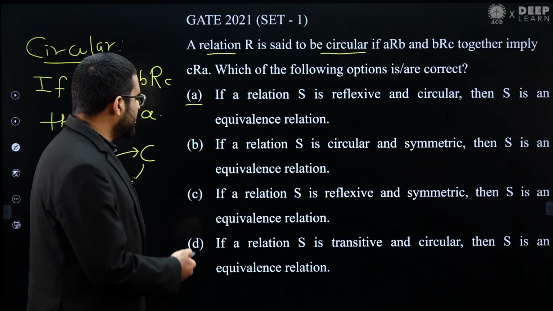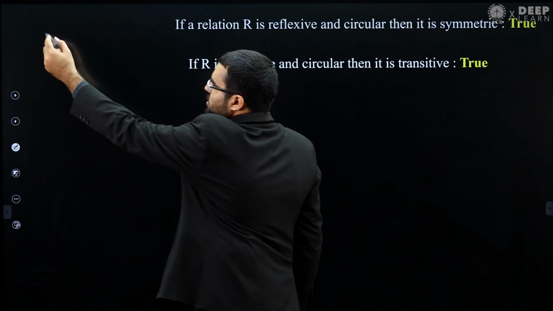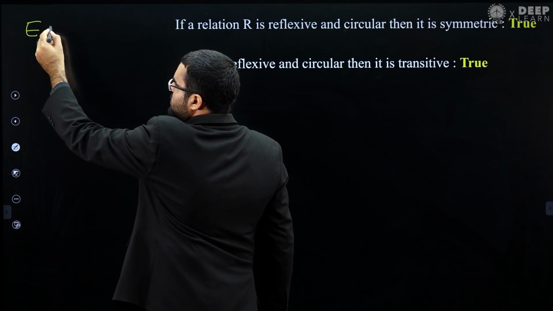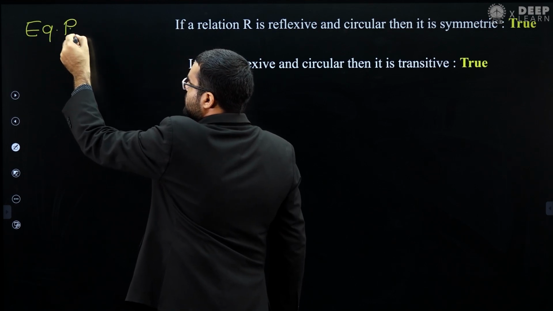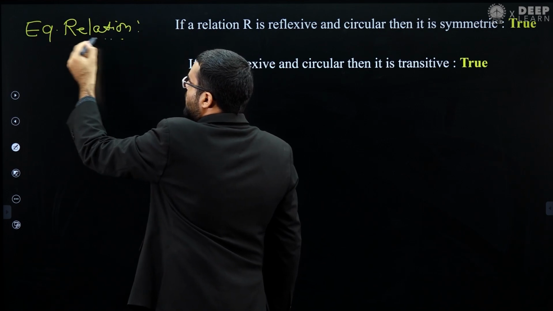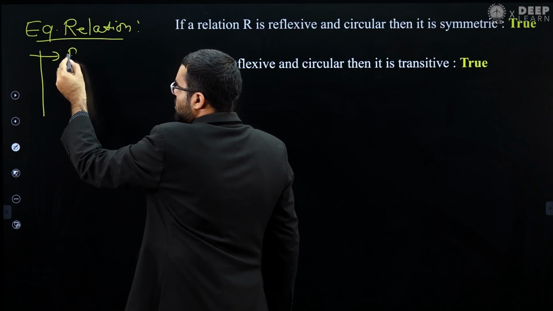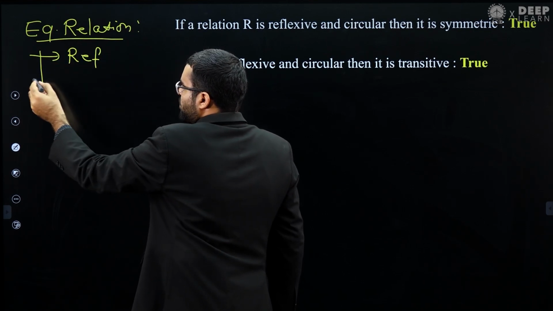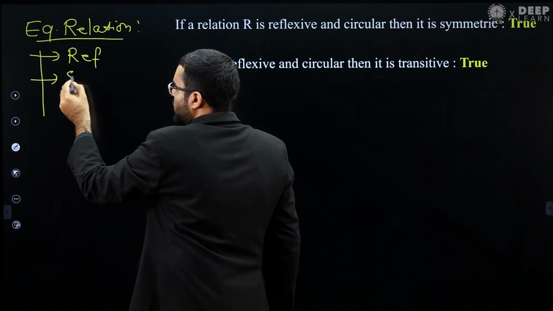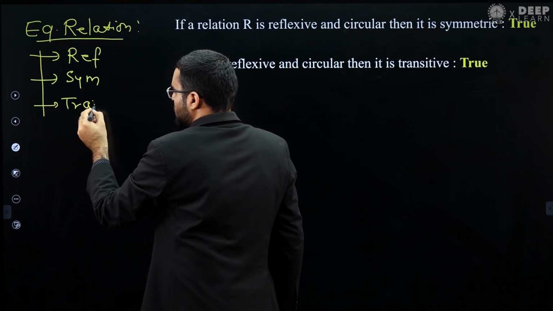You know what an equivalence relation is. We already know that an equivalence relation is a relation which satisfies three properties: one is reflexive, second is symmetric, and the third is transitive.